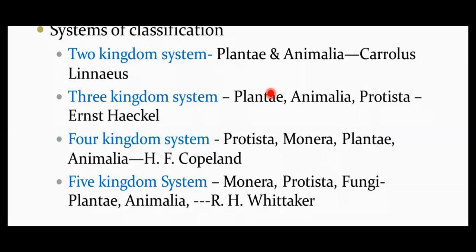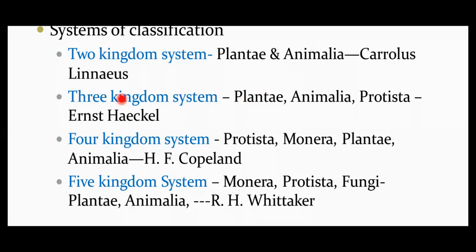Students, as you can recall, this system was used till very recently, and it had many drawbacks. One of the major drawbacks was that it was not able to distinguish between eukaryotic and prokaryotic organisms. Another was that unicellular and multicellular organisms were not properly separated. Considering these drawbacks, this system ran for many years, but further changes were made and new kingdoms were added.